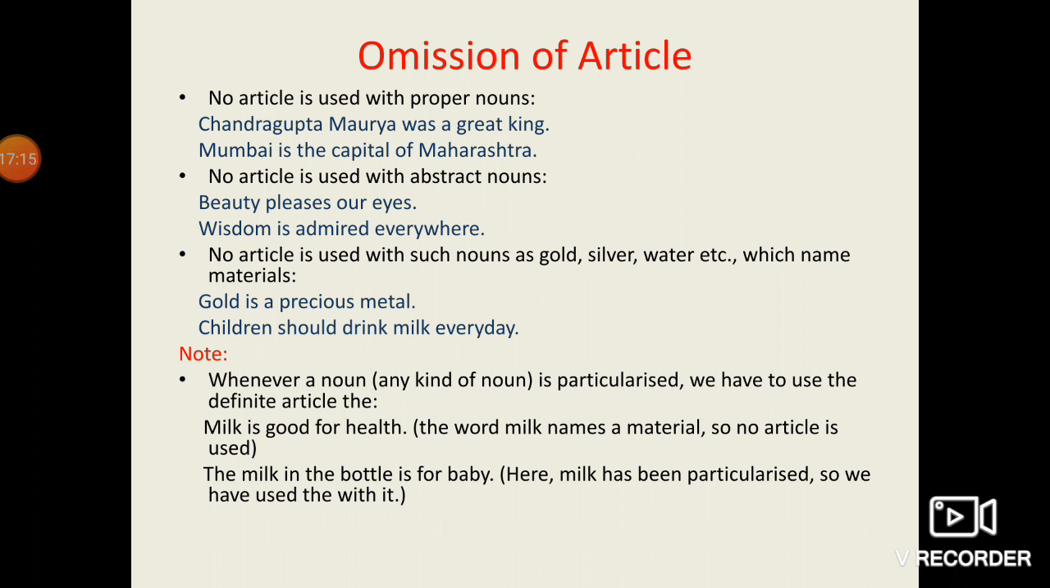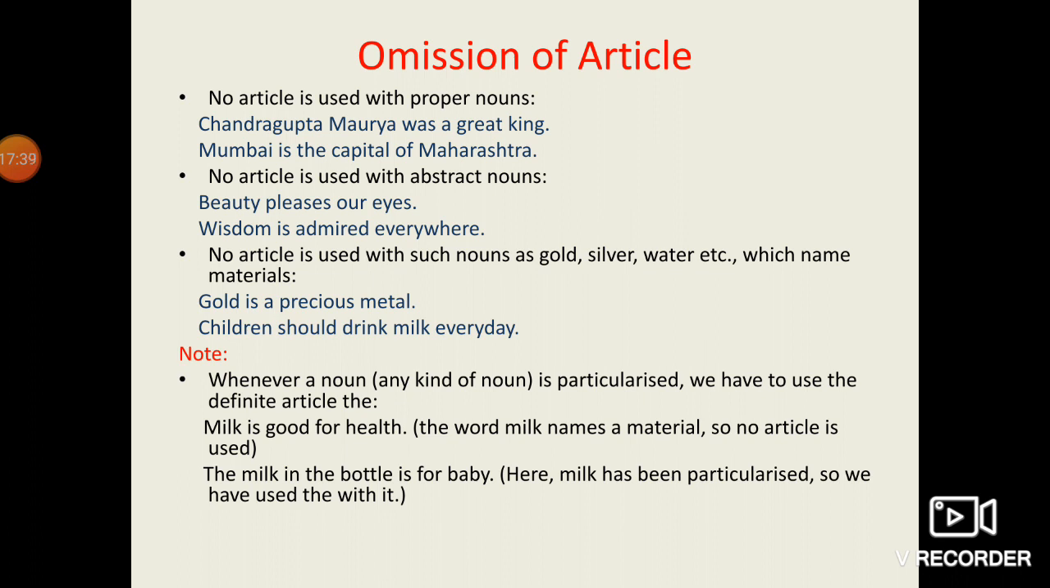Okay, let's start. First one is, no article is used with proper nouns. When we are talking about proper nouns, we are not supposed to use "the". Like, Chandragupta Maurya was a great king. Mumbai is the capital of Maharashtra.